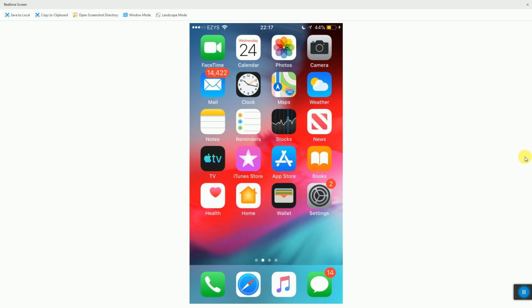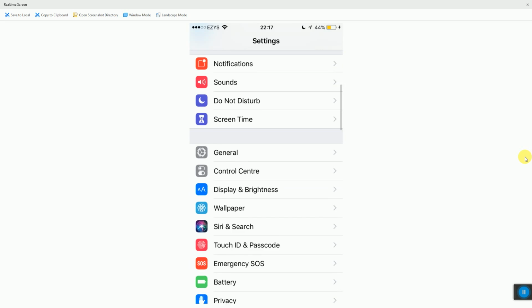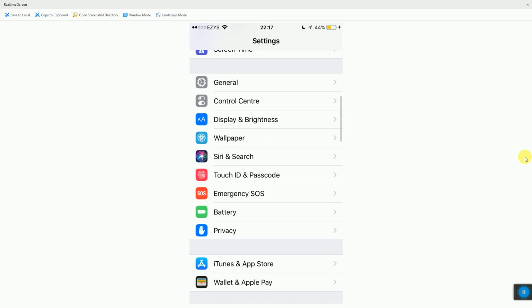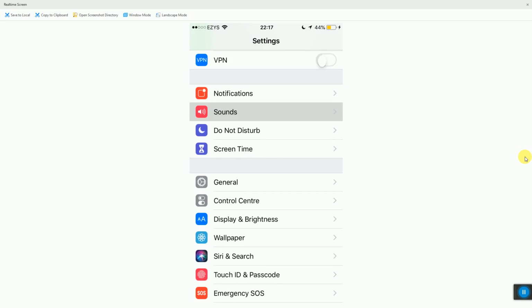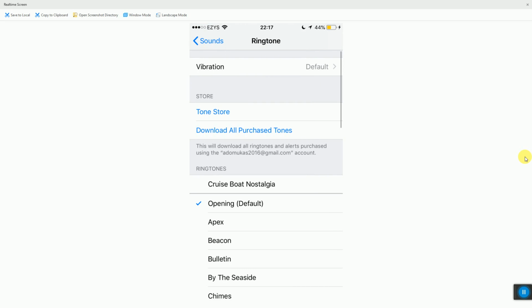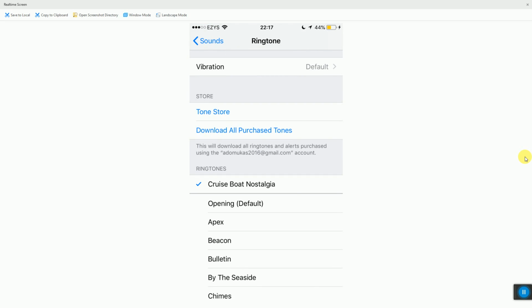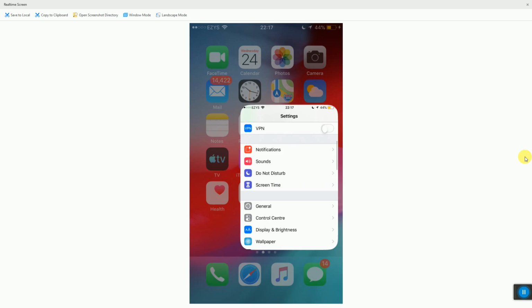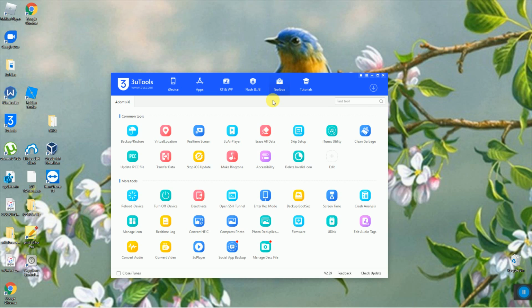As you can see, I'm going to go into settings. I'm going to scroll down till I find sounds and ringtone. There it is. There we go, and that's how you can have a custom ringtone on your iPhone.